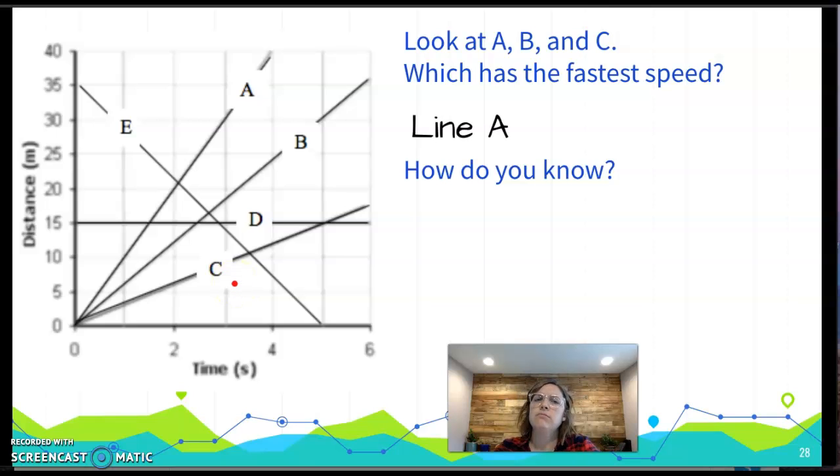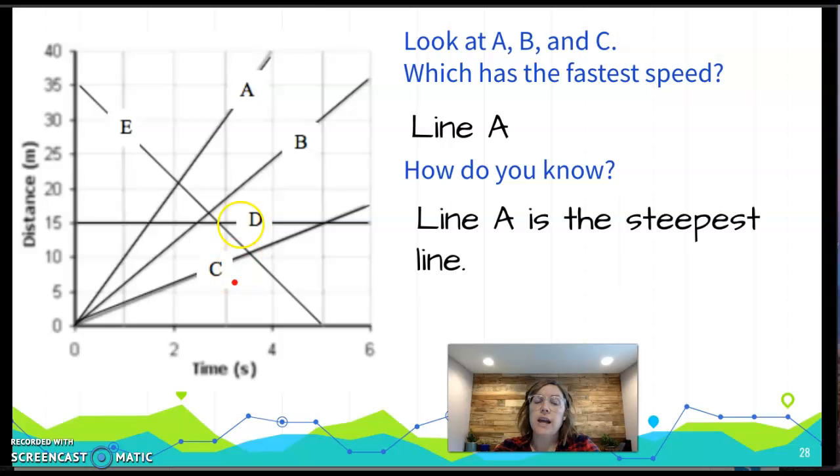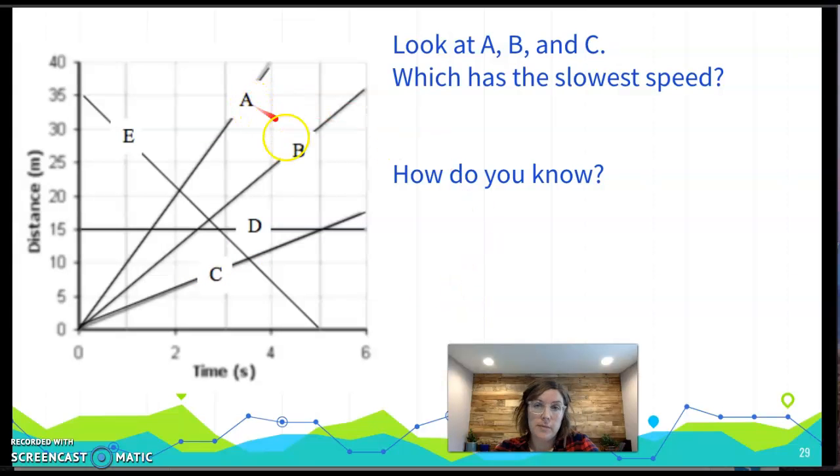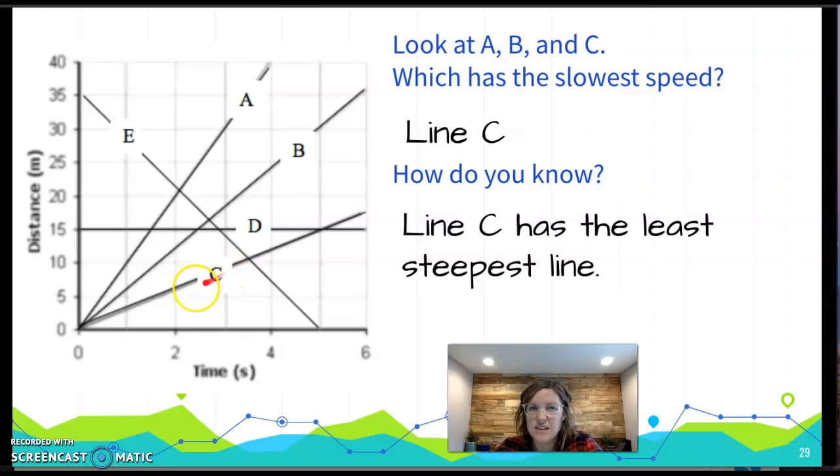And how do you know? Line A is the steepest line compared to B and C. Now look at A, B, and C again, but now which one has the slowest speed? Line C, right? Because it has the least steep line compared to A and B.